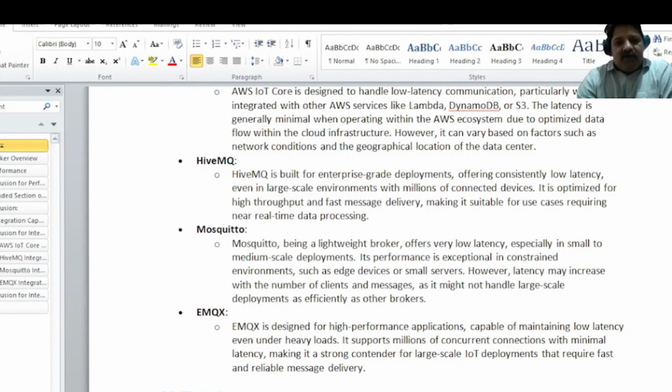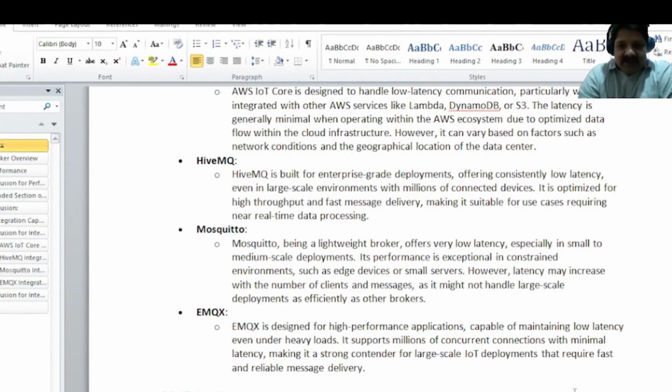EMQX and HiveMQ are mostly preferred for high-end applications like a connected car platform or smart city. Even you can use AWS IoT Core also, since you have other services, so integration will be easy. Suppose you are using a connected car platform, then HiveMQ is preferable.